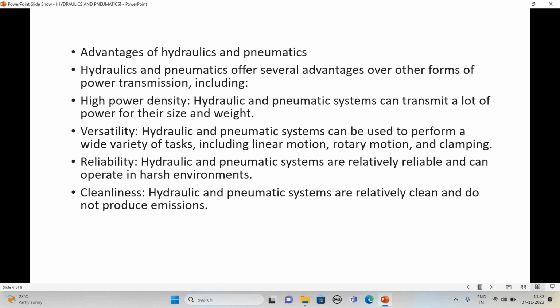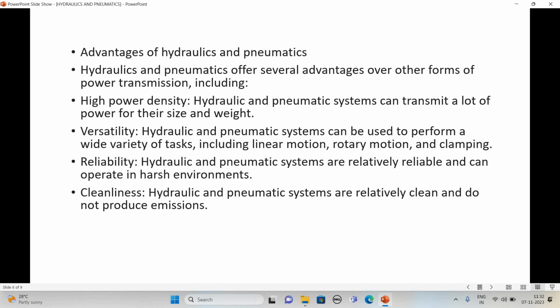There are some major advantages of hydraulics and pneumatics. We will see them one by one. Hydraulics and pneumatics offer several advantages over other forms of power transmission. There are other power transmission devices, but hydraulics and pneumatics offer several advantages over them. First is high power density.